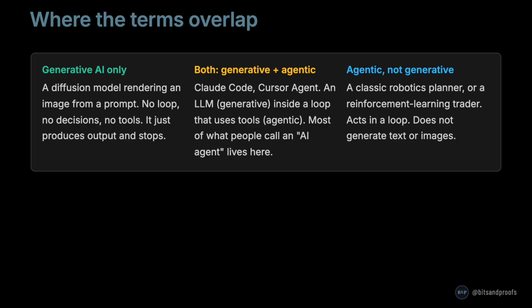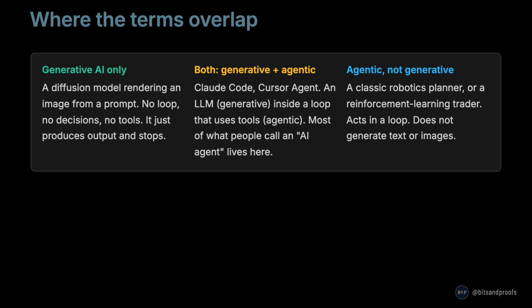Now let's see where these terms overlap. The diagram has three regions. Some systems are generative only, like a diffusion model rendering an image from a prompt. No loop, no decisions, no tools. It just produces output and stops.